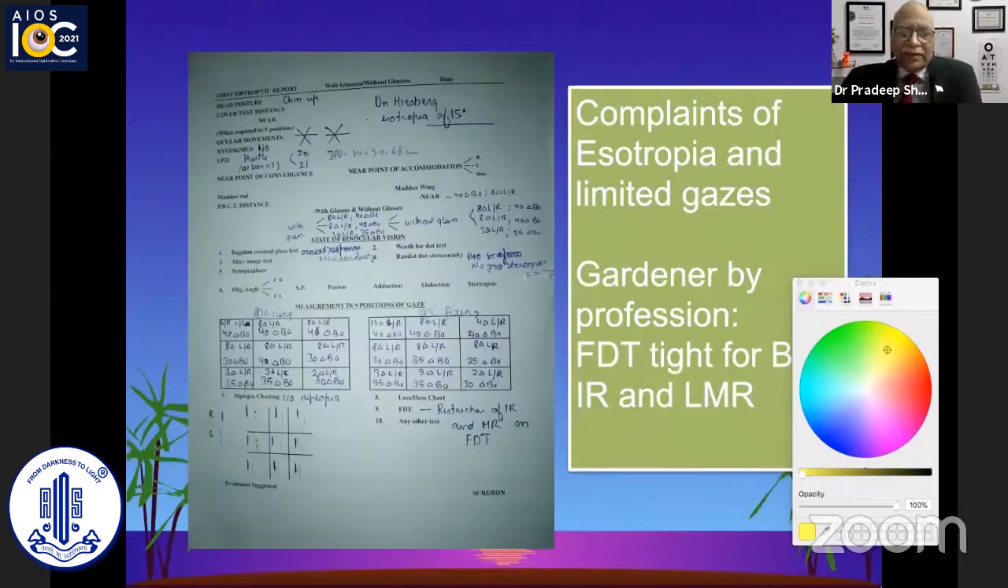So these are the details of the ocular motility of this individual, who was also a gardener by profession, and so his field restrictions were very important for him. We saw that there was about 35 prisms base out esotropia, which became more in the up gaze. On doing the force duction test, we could see that there was a tight force duction test for the inferior recti in both eyes and for the left medial rectus in the left eye.